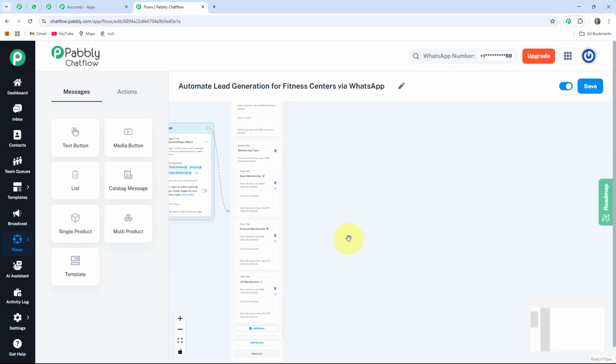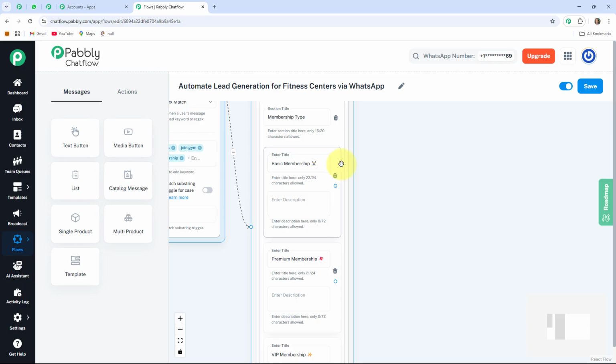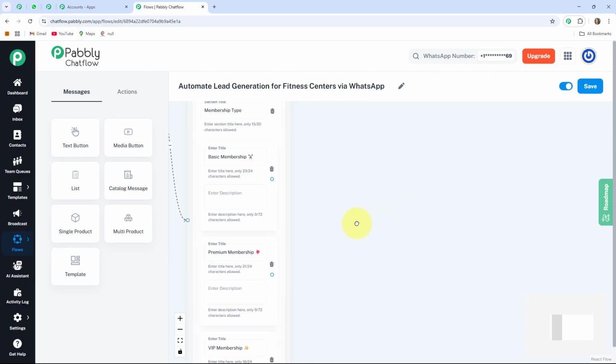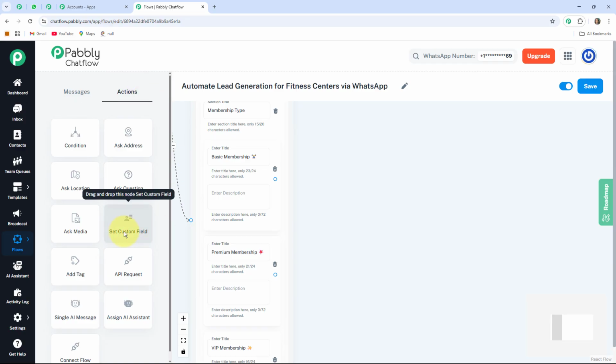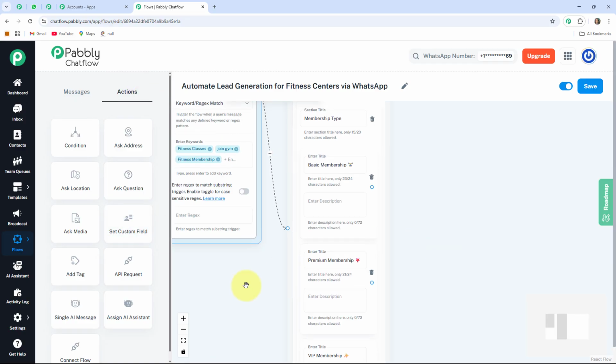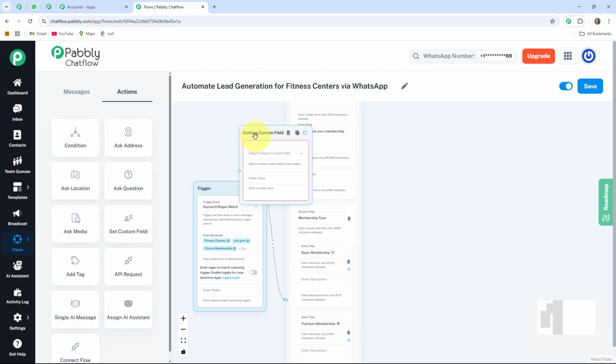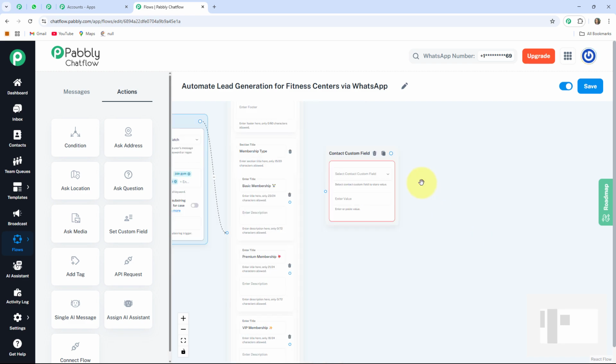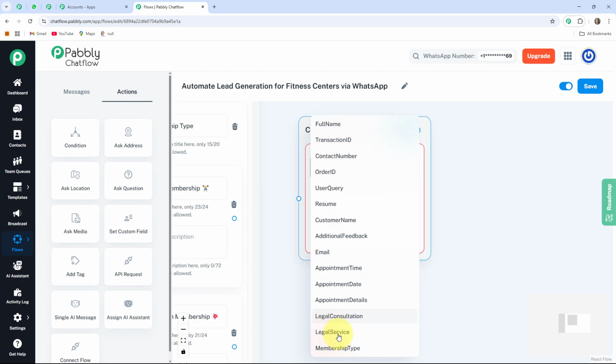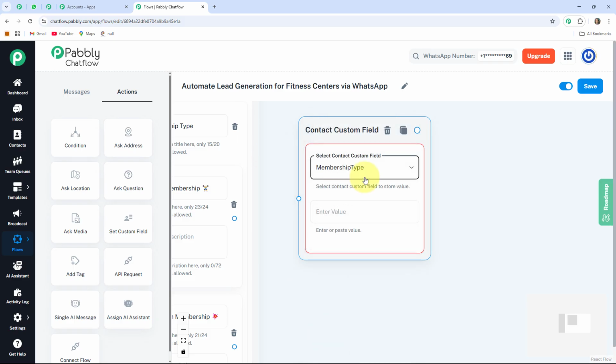Now after that, whenever my user selects this basic membership plan, then my bot will respond to them. For that I am clicking on this action option and taking the button as set custom field. Here it will provide us one contact custom field box. I'll drag this box here where I am going to select the contact custom field as membership type. I already created this contact custom field before.